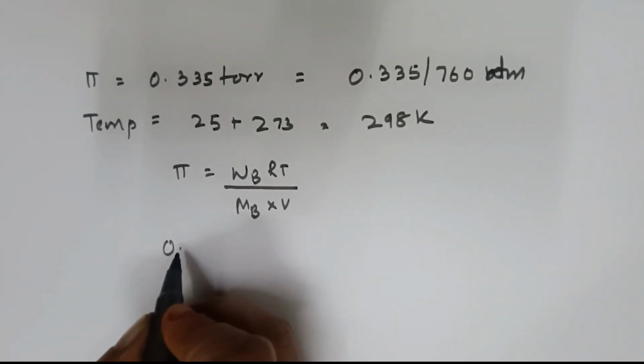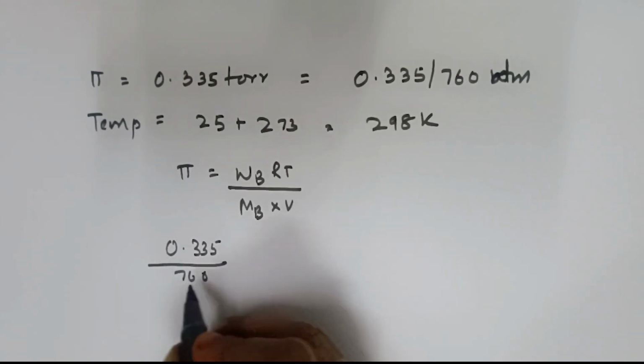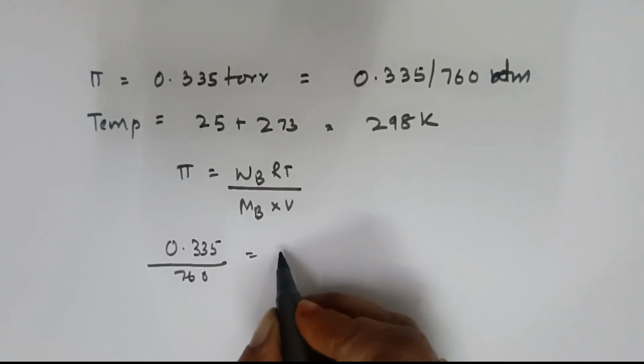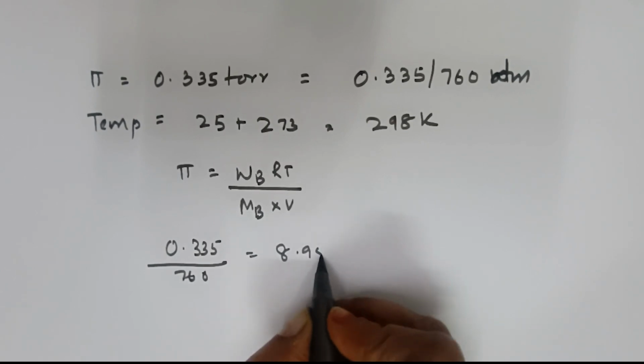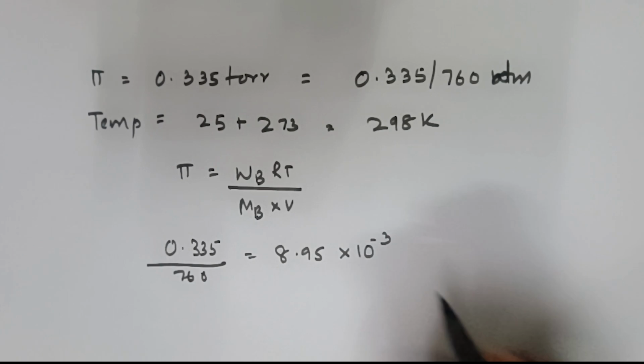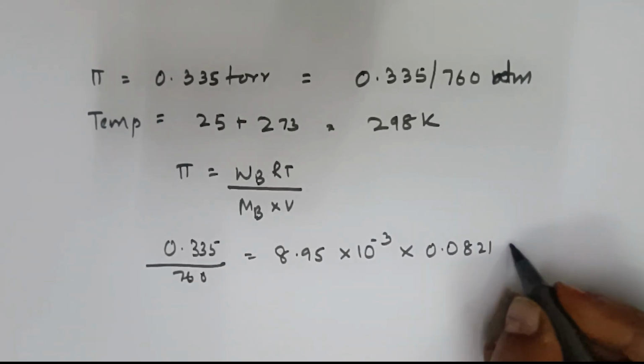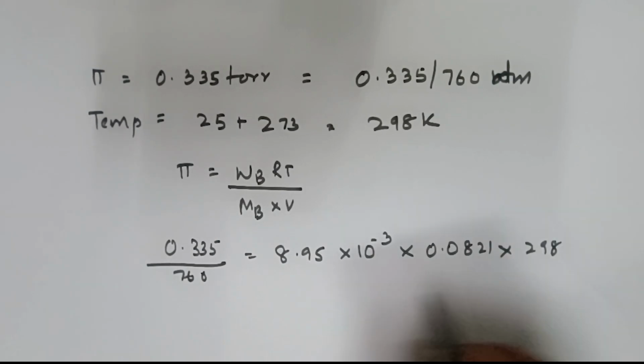Now I need to get MB outside, so first let me substitute. 0.335 divided by 760 is pi. This is equal to WB, which is 8.95 into 10 raised to the power of minus 3. R value is 0.0821. T value is 298 Kelvin.